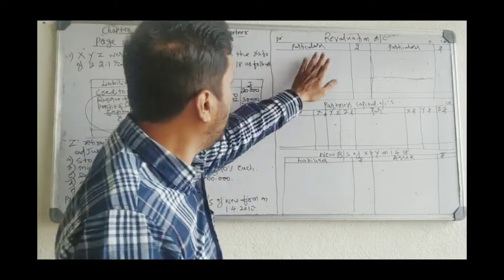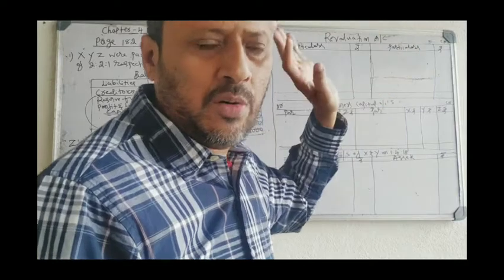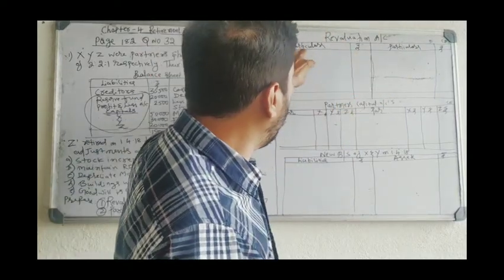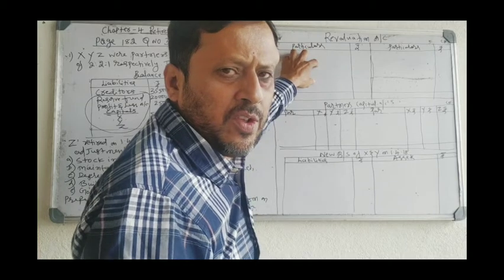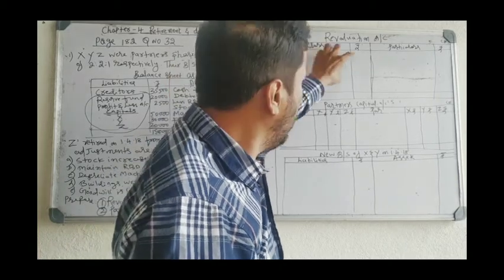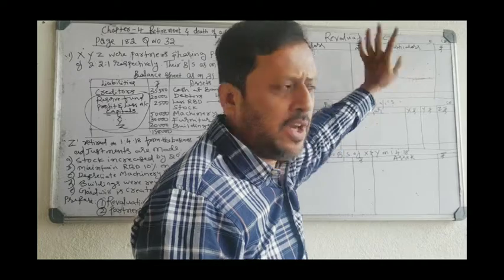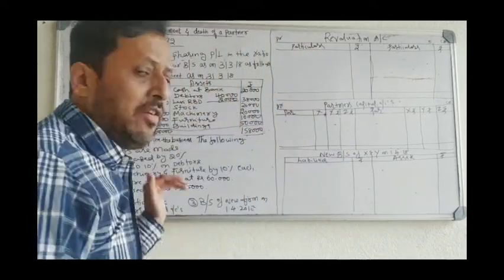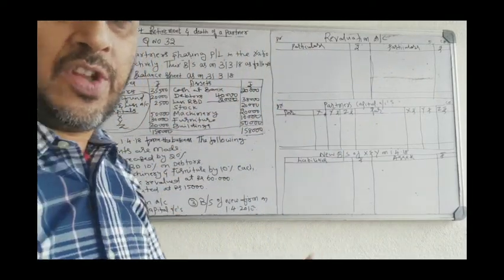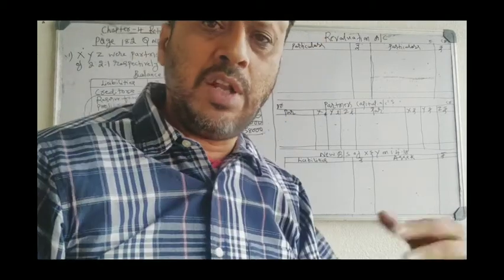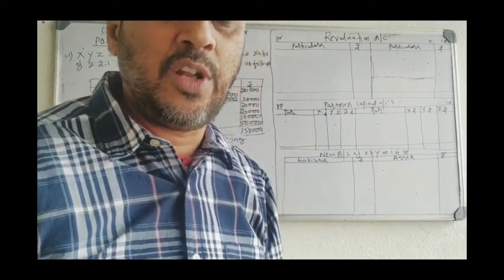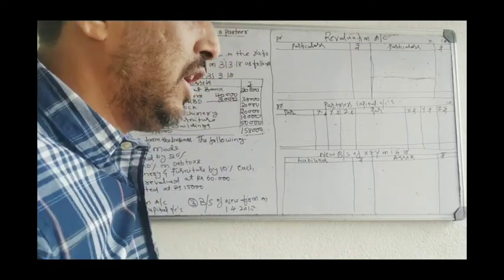Revaluation account is a nominal account. You have to write all expenses and losses on the debit side, and income on the credit side. So what you have to write in revaluation account? Profit or loss on revaluation of assets and liabilities.